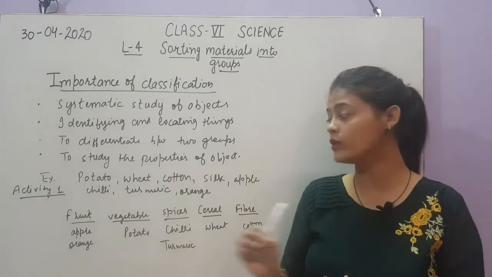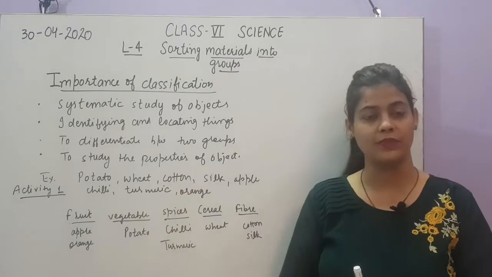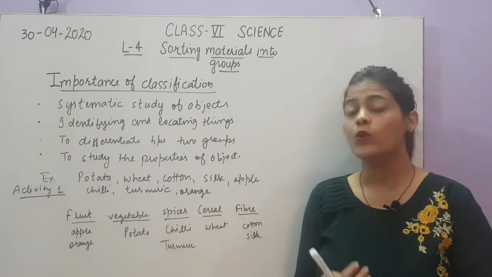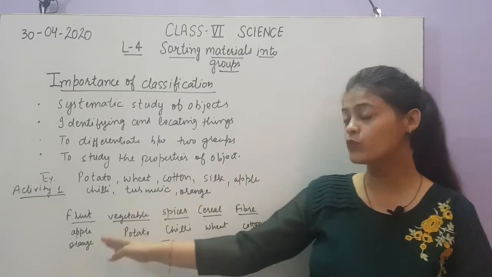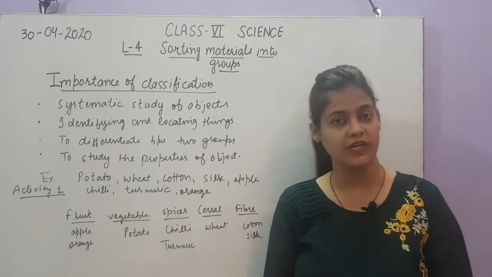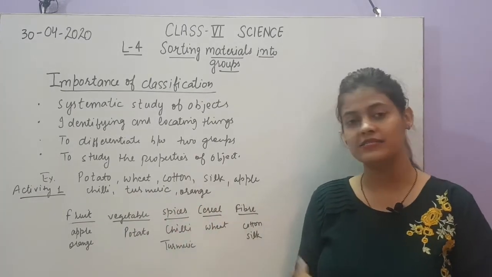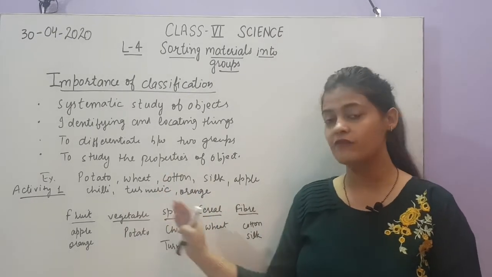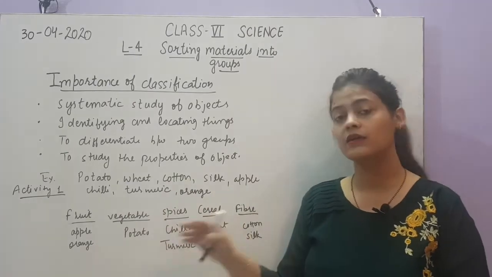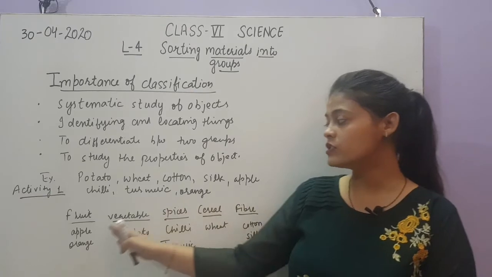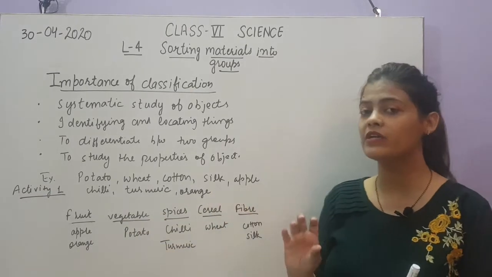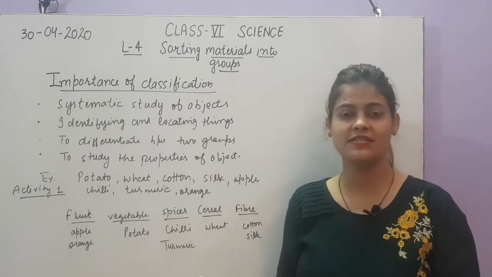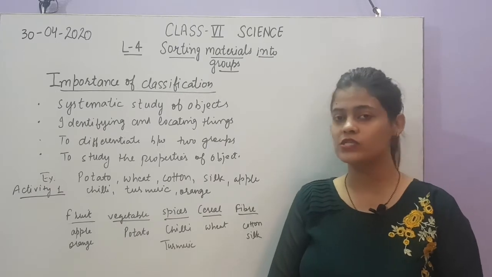ये मैंने कैसे किया? How do I know that fruit will include apple and orange, vegetable will include potato, spices will include chili and turmeric? There is something in our mind that fruit has different appearance, different taste, vegetable has different appearance, spices have different appearance, different use, different taste. On the basis of the various aspects, I have divided these things into various groups. Because you know that if we are given apple and potato and I tell you to say which one is fruit and which one is vegetable, you will easily tell that apple is a fruit and potato is a vegetable.